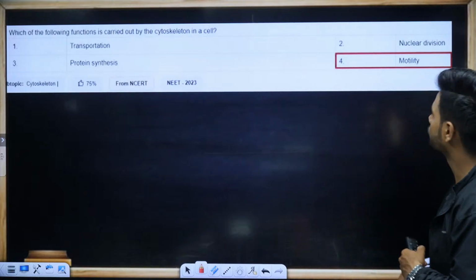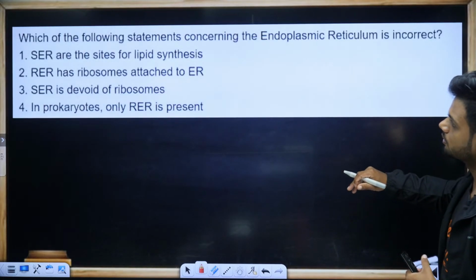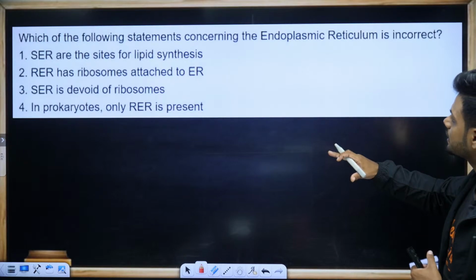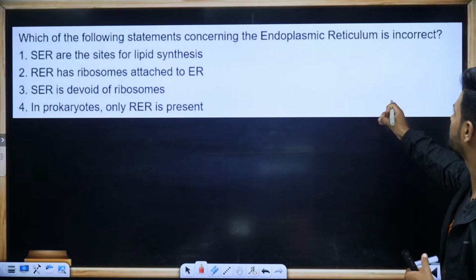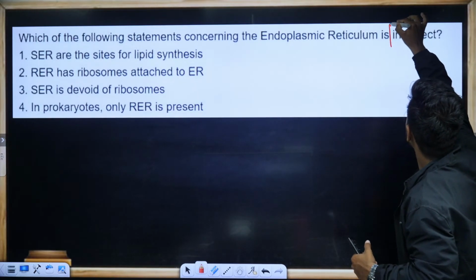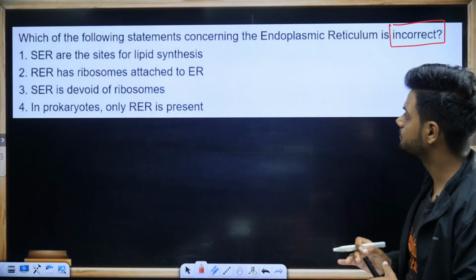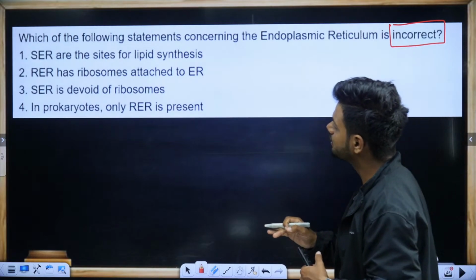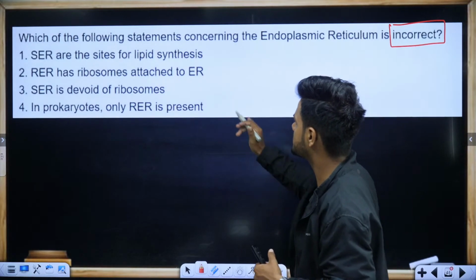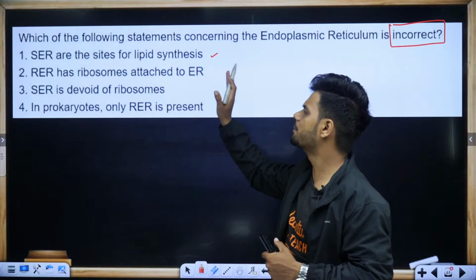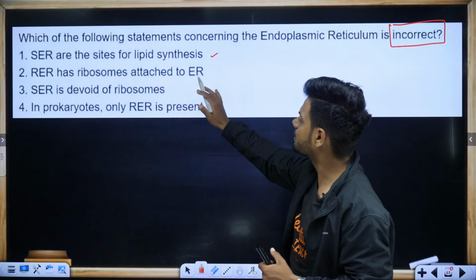Next question. Which of the following statements concerning the endoplasmic reticulum is going to be incorrect? Time starts now. Incorrect statement. SER is a site for lipid synthesis. Yes. Smooth endoplasmic reticulum, lipid synthesis. Rough endoplasmic reticulum, ribosomes are attached.